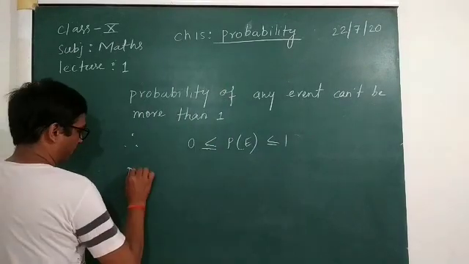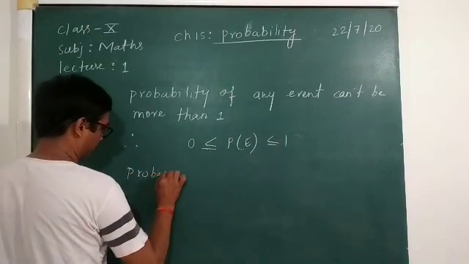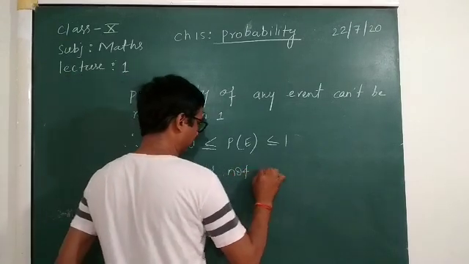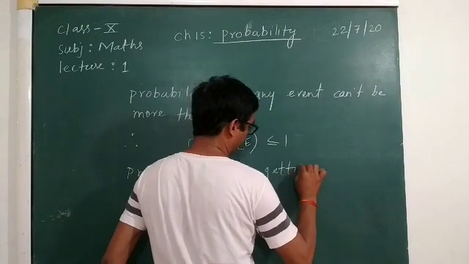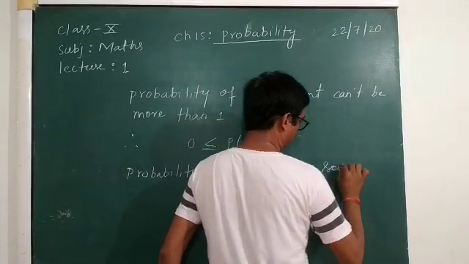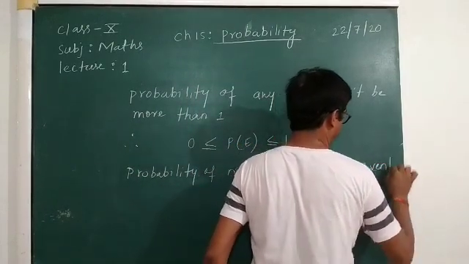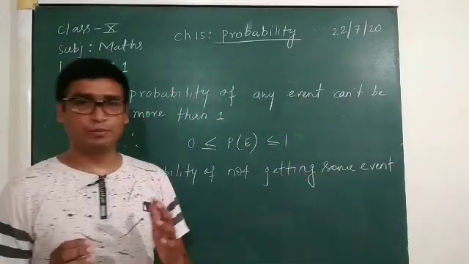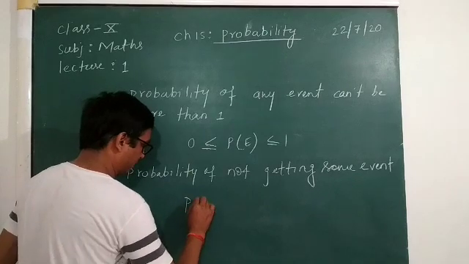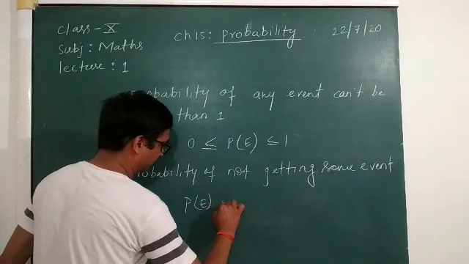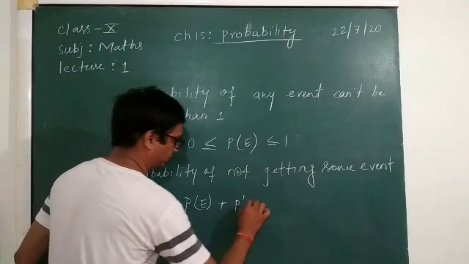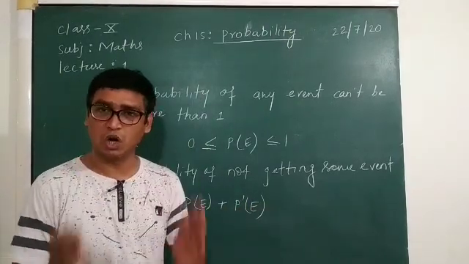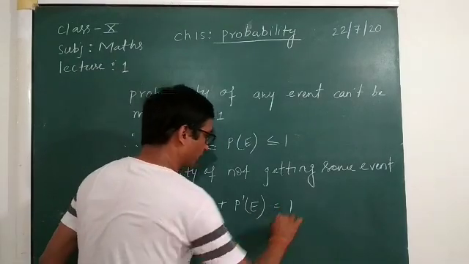The probability of getting some event plus the probability of not getting that event, written with a dash, is equal to 1.